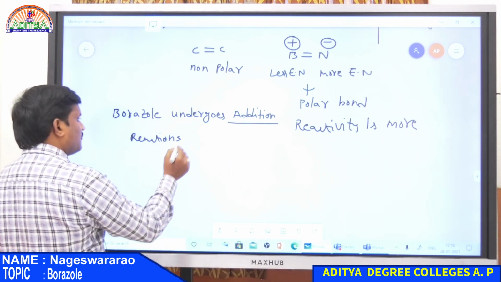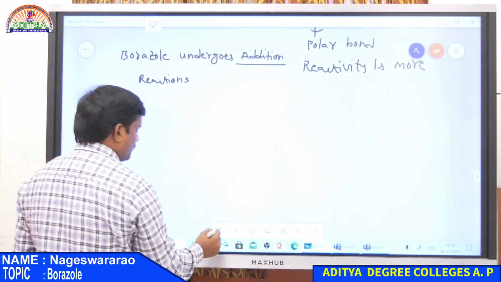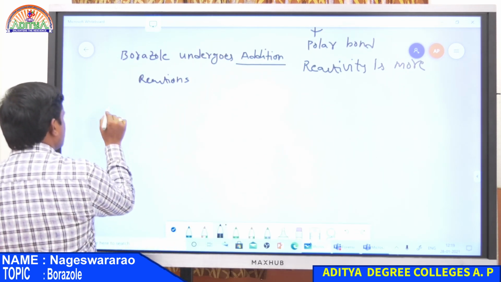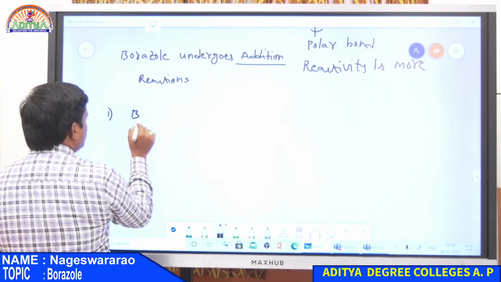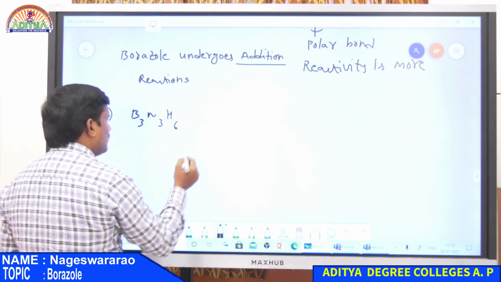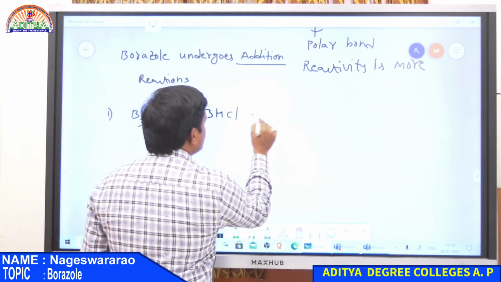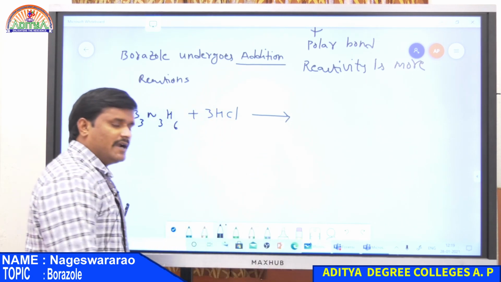Now, examples of addition reactions of borazole. The first one: whenever borazole, B3N3H6, is added with 3 moles of HCl, it gives an adduct, that is, an addition product.